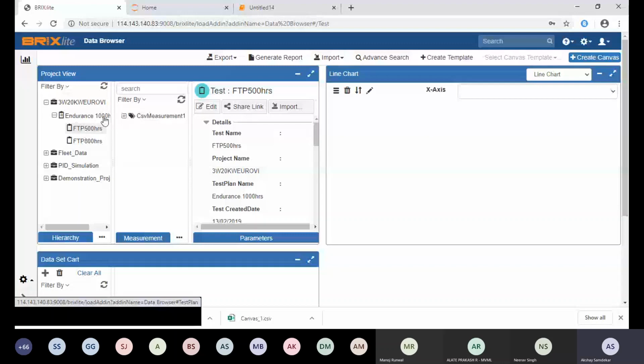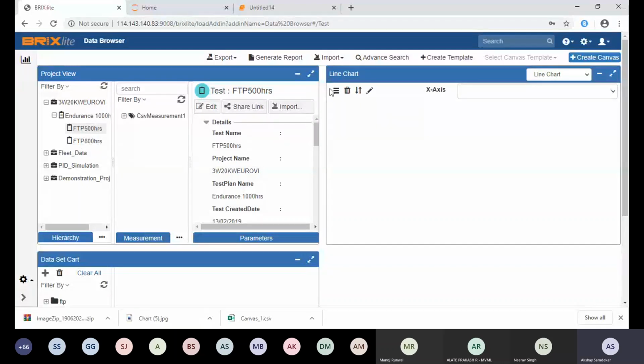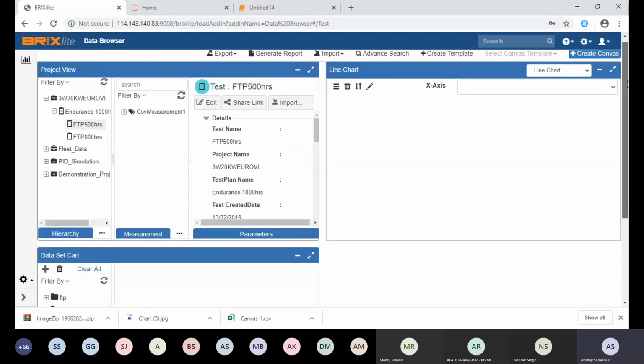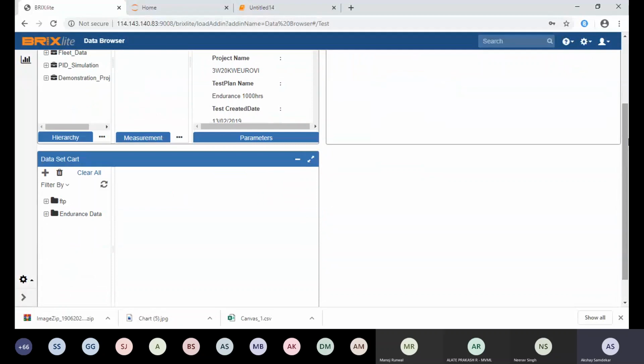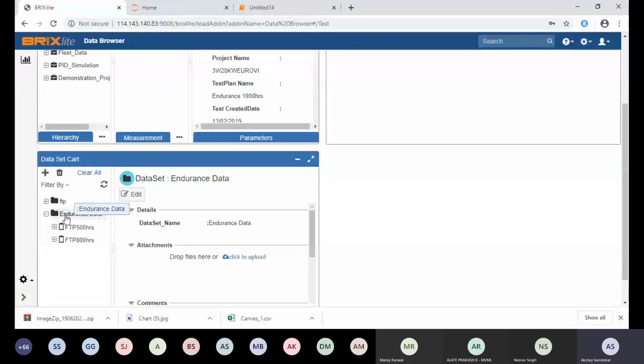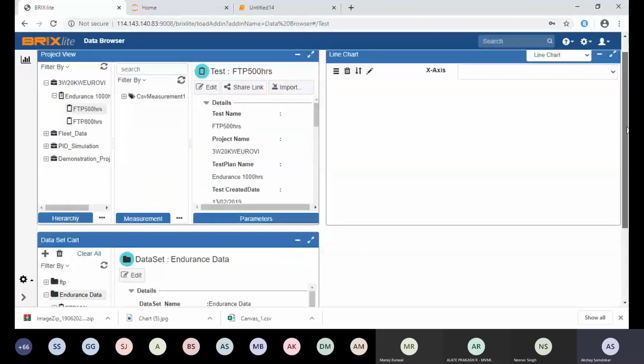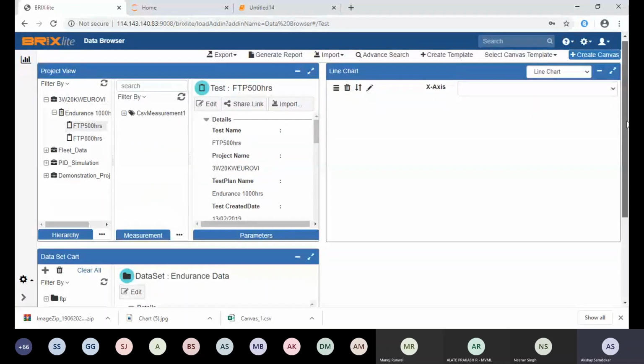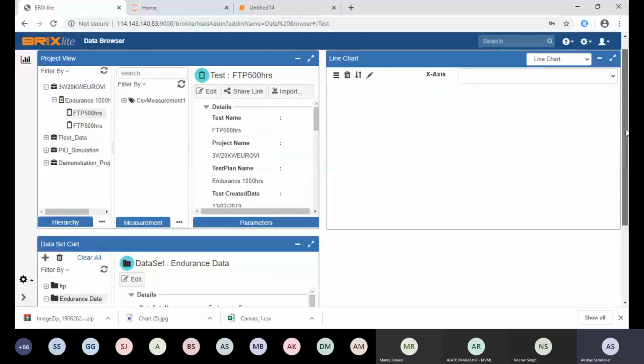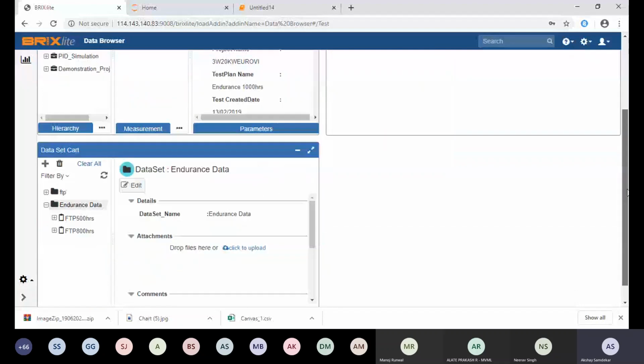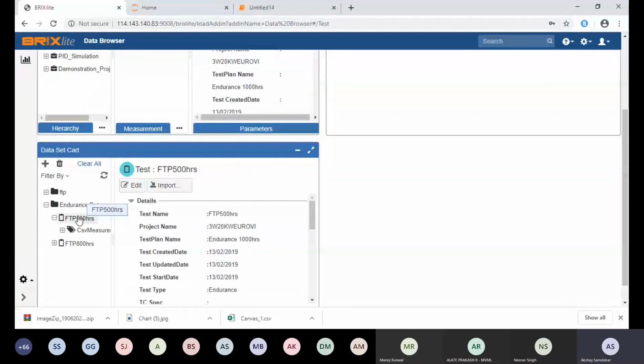Sometimes the project view can be viewed by everyone, because suppose one test lab is working with Bricklight, so anyone can import data from different test beds. And the data set is user based. Suppose I log in, so this is very specific to me. I can create my own workspace in the application for my analysis, for my view, for the test on which I am working. So I can create a separate data set and work on this data set only.